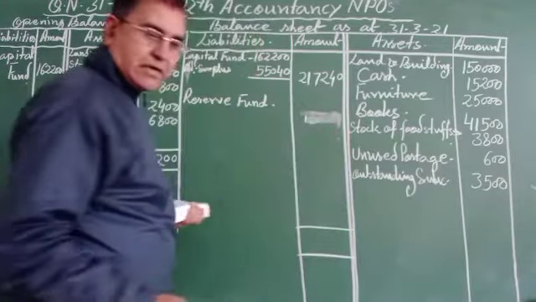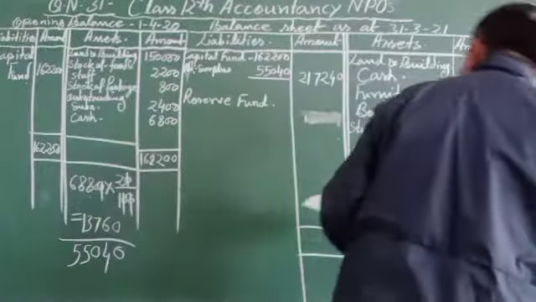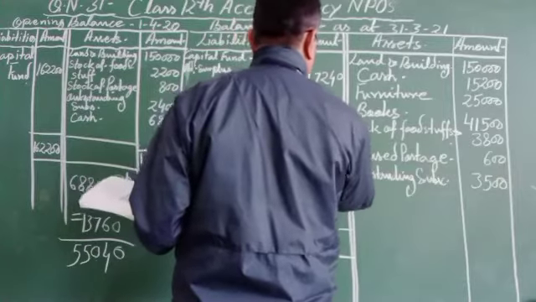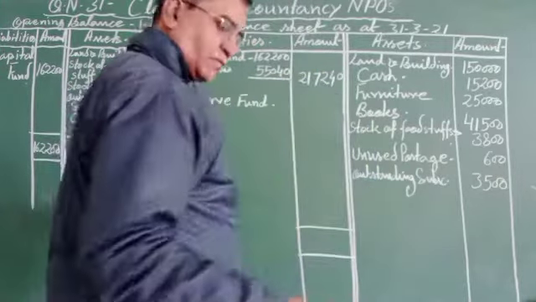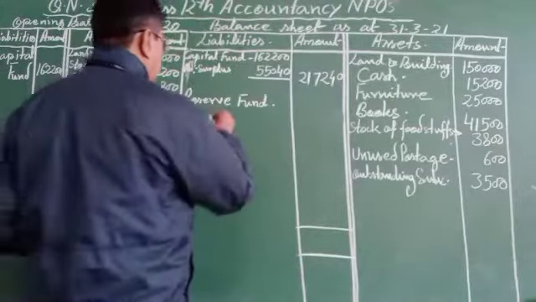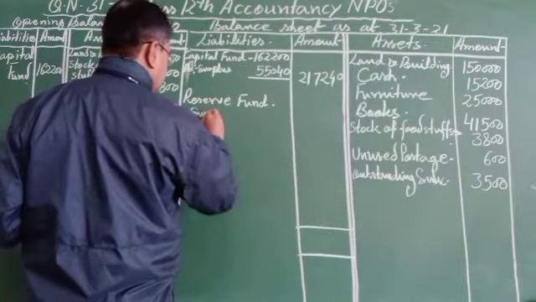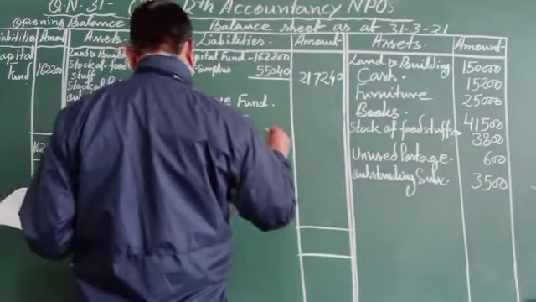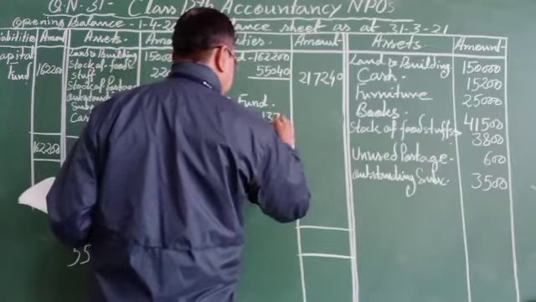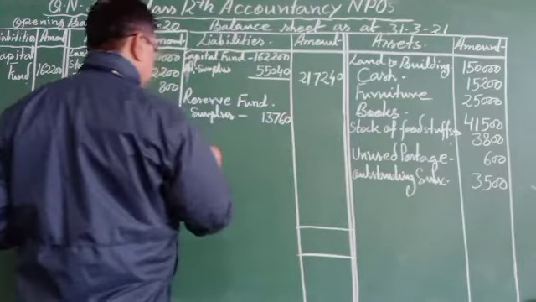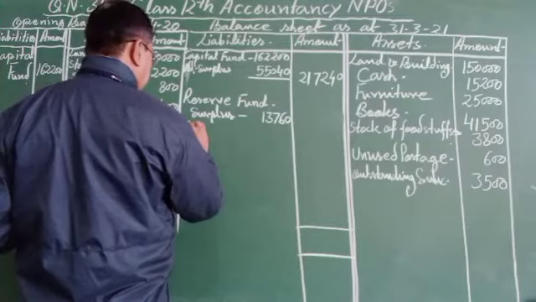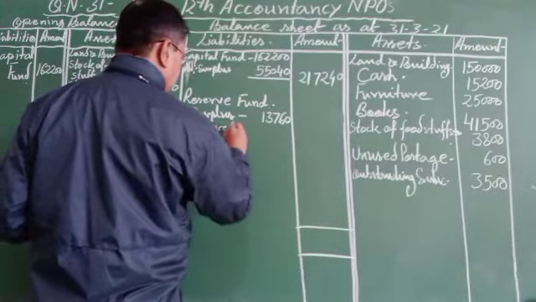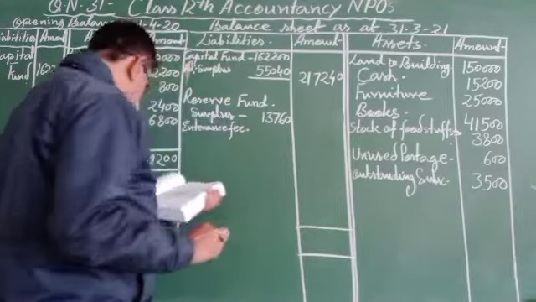The amount of reserve fund will be the surplus 13,760 and add 60% of the entrance fee.